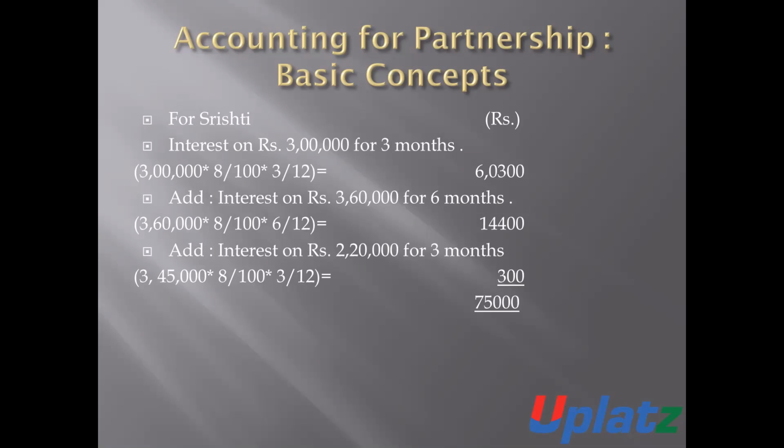Add interest on 2,20,000 because such amount is withdrawn by Srishti on 1st January. Then the amount will be, it is not 220, it is 3,45,000 because the 15,000 amount is withdrawn by Srishti. This is wrong. It will be interest on 3,45,000 for the period of 3 months. It will be 300 rupees. So the total amount of interest on capital is 75,000 in the case of Srishti.